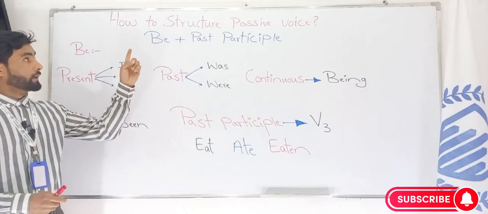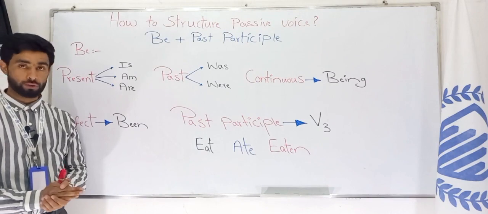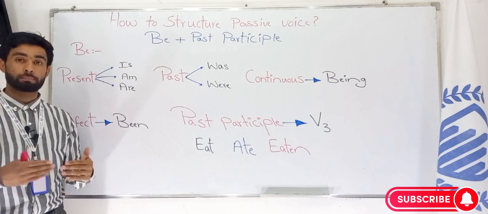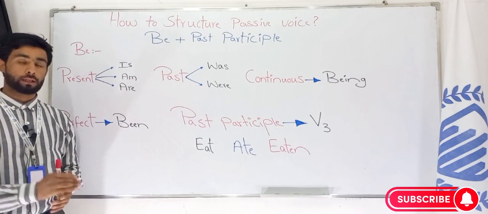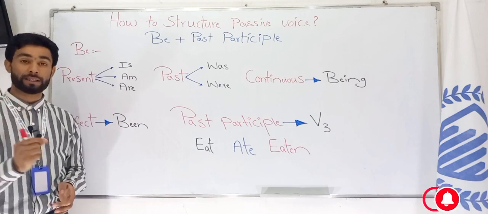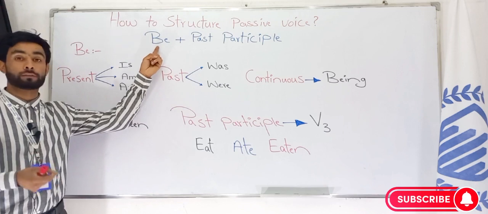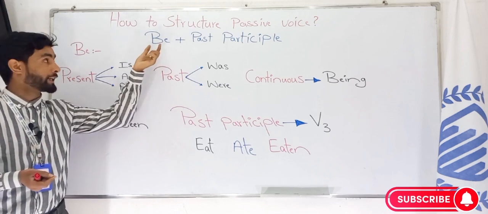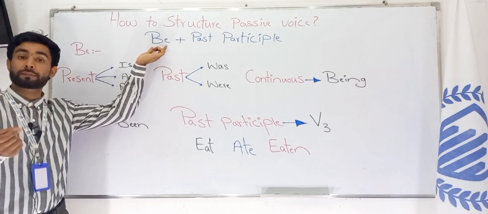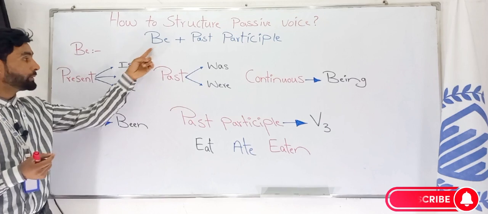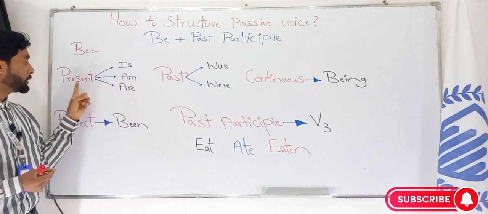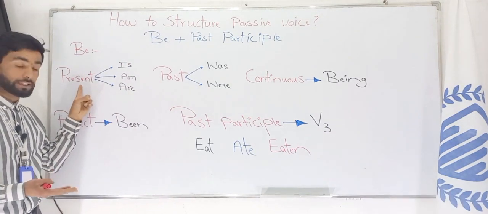All right. How to structure passive voice? How to make the passive sentence structure. Remember, in every passive voice structure, in every tense in the passive voice, we need the verb be. It means to be verbs. Now, the verb be can have different forms, and the verb be is used in different tenses. The verb be can be is, am, are. When the verb be is, am, are, we use it in the present tense.